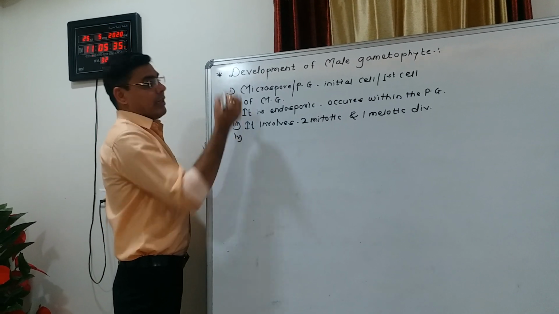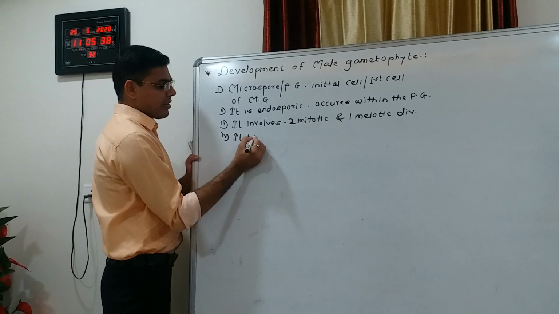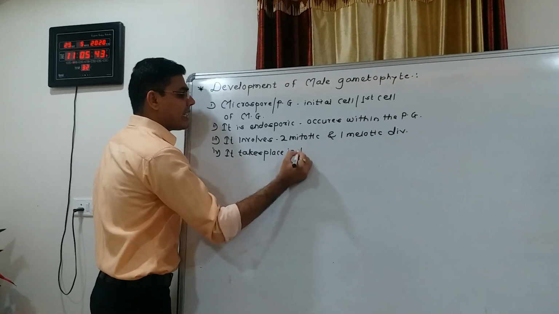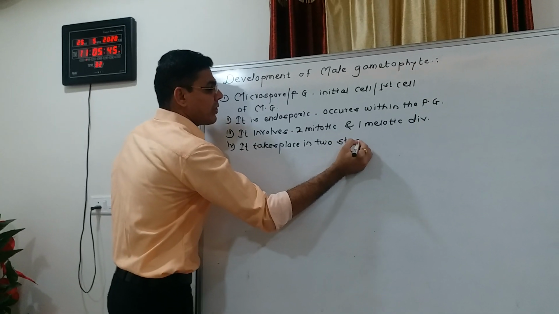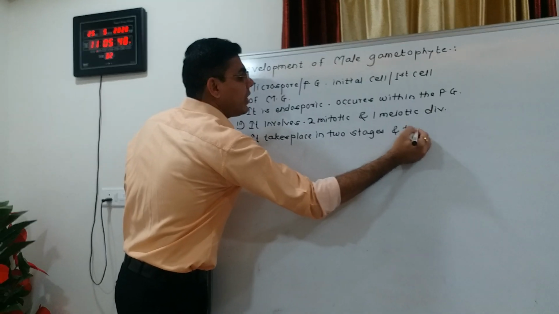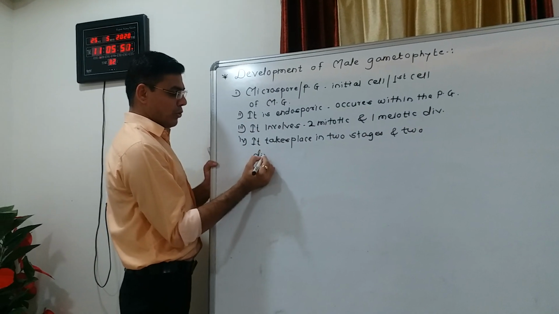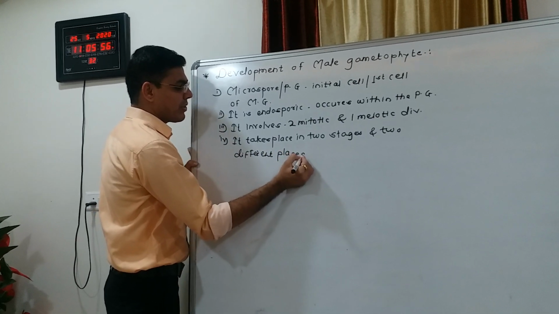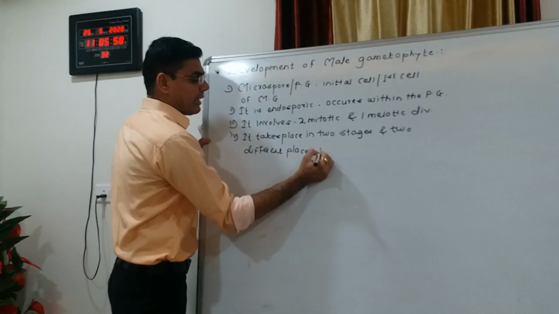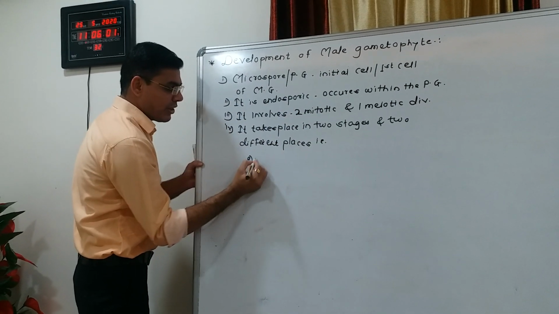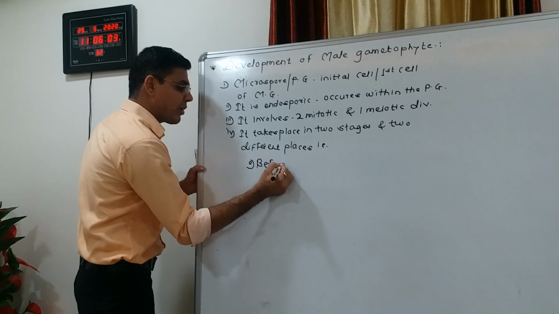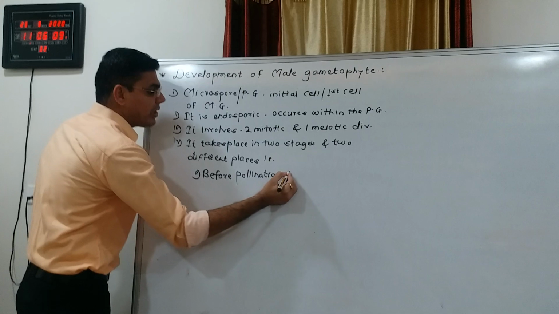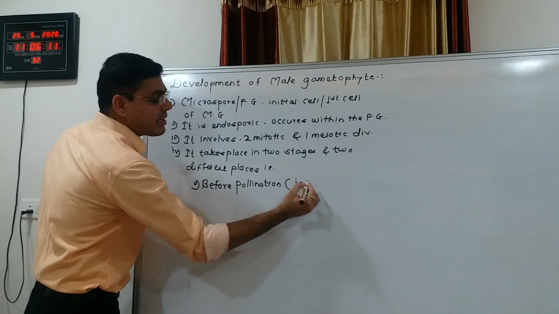Next point, the development of male gametophyte takes place in two stages at two different places. That is, first, before pollination, this stage takes place in the pollen sac.